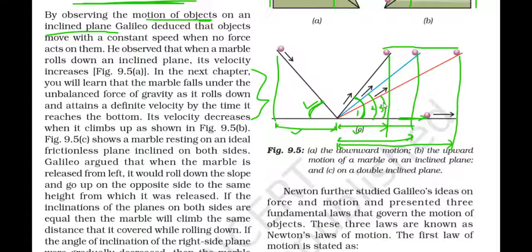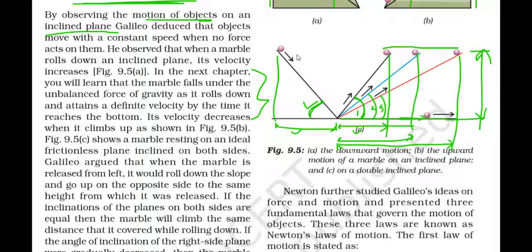Now, if this angle of inclination becomes 0, that means this line, then this ball will never get to a point where its vertical height will be equal to this much height. That means the ball will roll forever. Okay, so this is the theoretical conclusion.